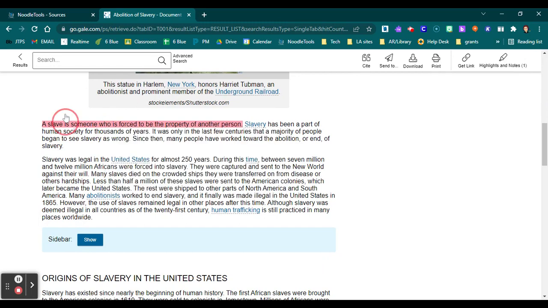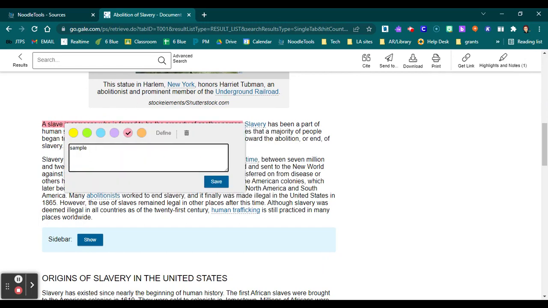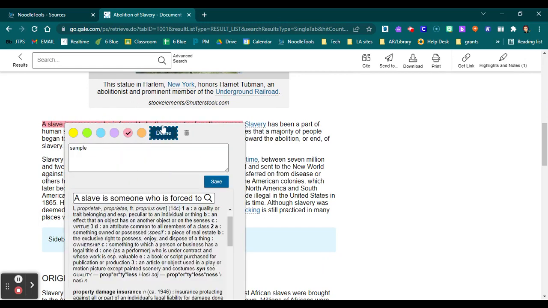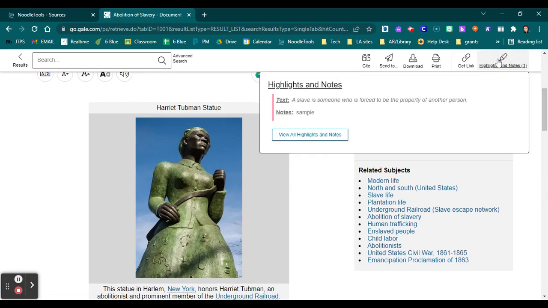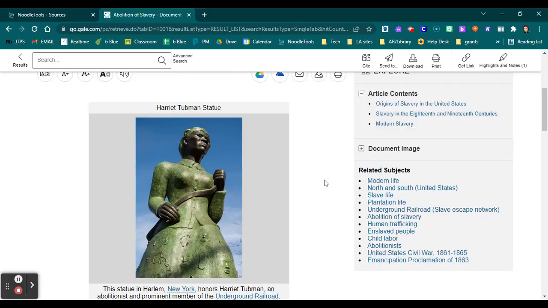See if I'm clicking this, it does have the sample. It didn't save the definition. I'd still have to go back, but it does save whatever the text is. And now you'll notice up here in my highlights and notes, there's a number 1. If I click here, it's going to show me all my highlights and notes so I can go through and view them all in one place.